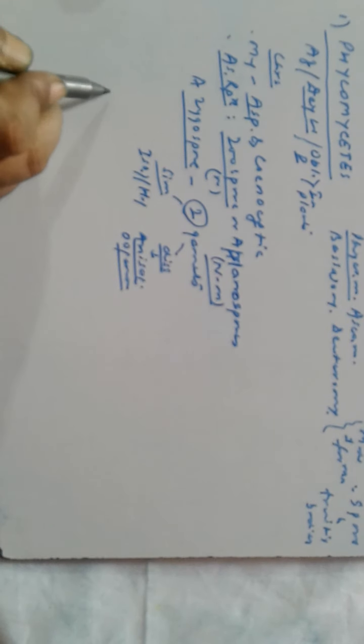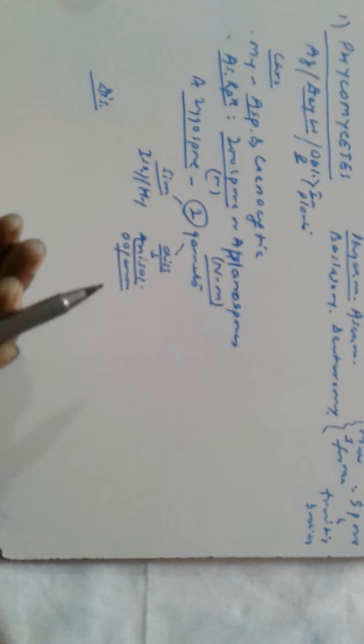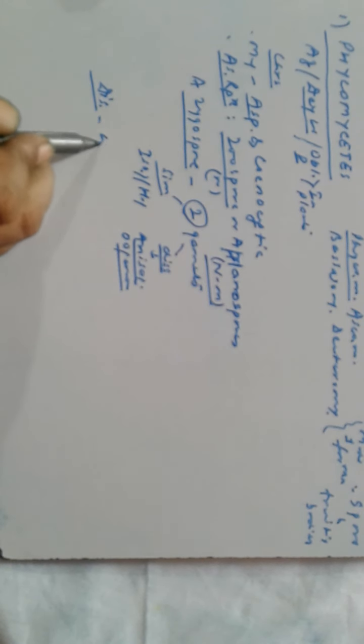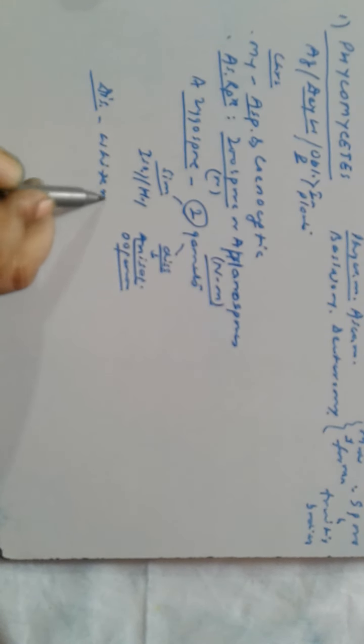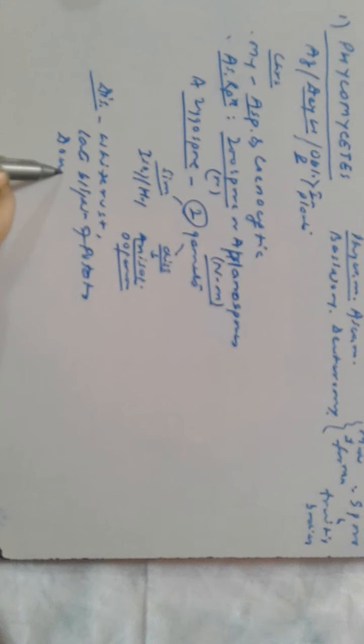So there are certain diseases caused by them. What are those diseases? White rust, late blight of potato, and downy mildew.